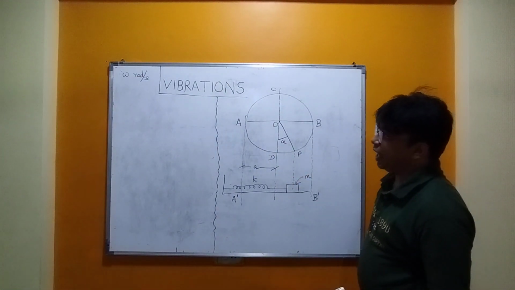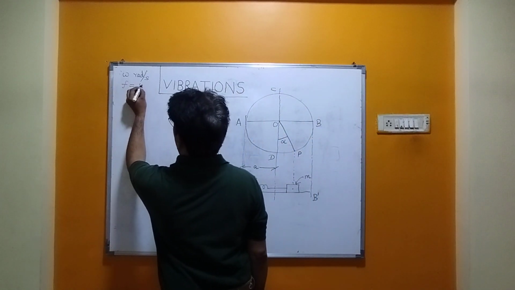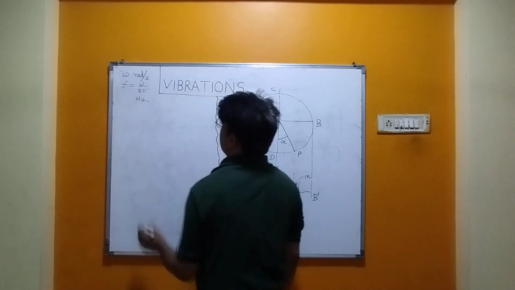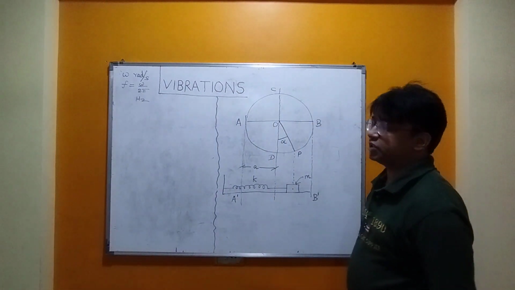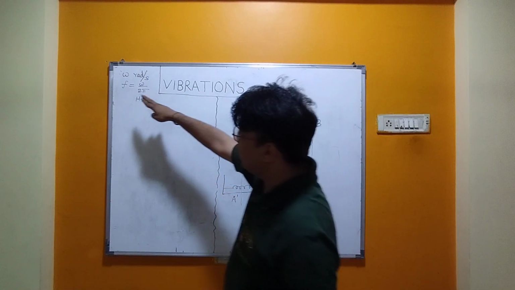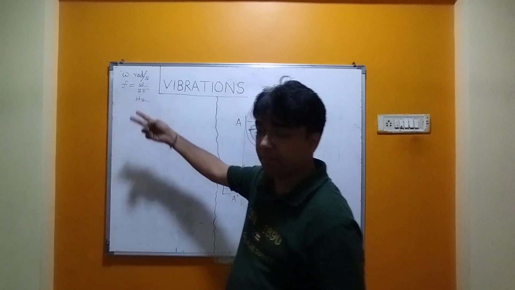And we have frequency f as omega upon 2 pi, so that unit will be hertz. Hertz means rotations per second. This is another way of writing the same equation. So omega and f mean the same.